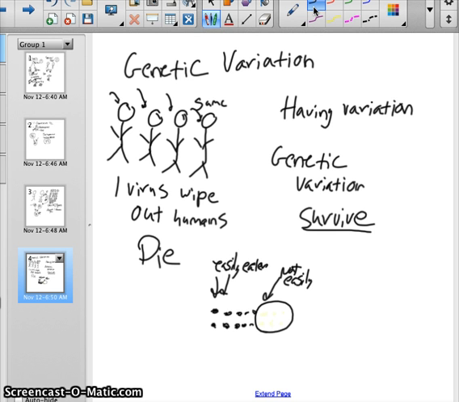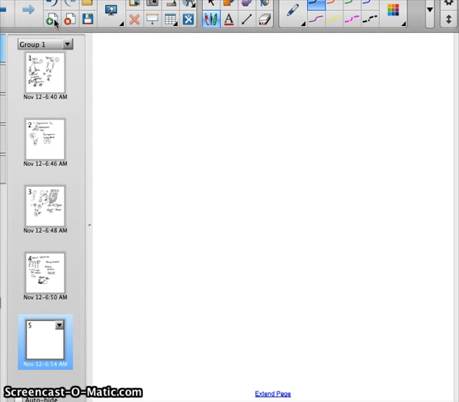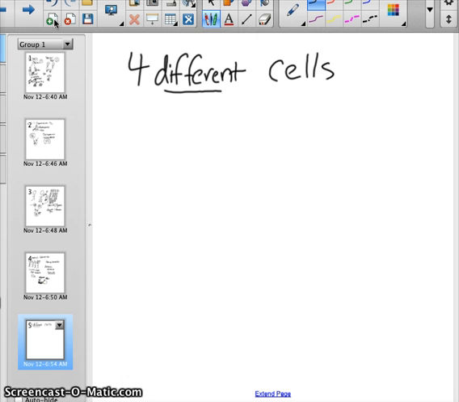If you turn to the next page, we're going to talk about meiosis. Meiosis makes 4 different cells. Again, remember we're talking about variation, so that's the variation part. And mitosis, remember, made 2 cells that were the same. This one made 4. Mitosis made 2 cells that had 46 chromosomes. So if you double the cells that are being made, these 2 are going to have to split again, and 23. So that's where we get the 23. That's why meiosis is good. We get the 23 and we get the variety.